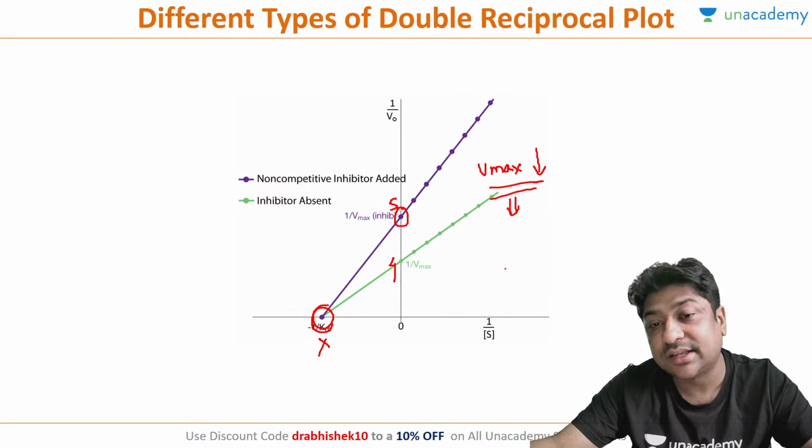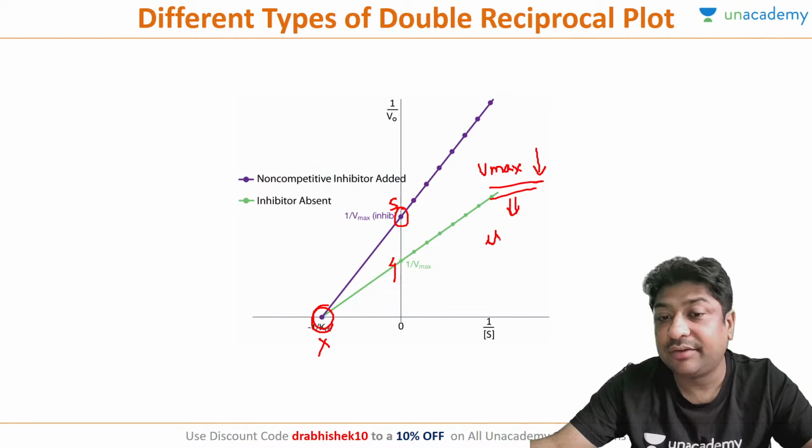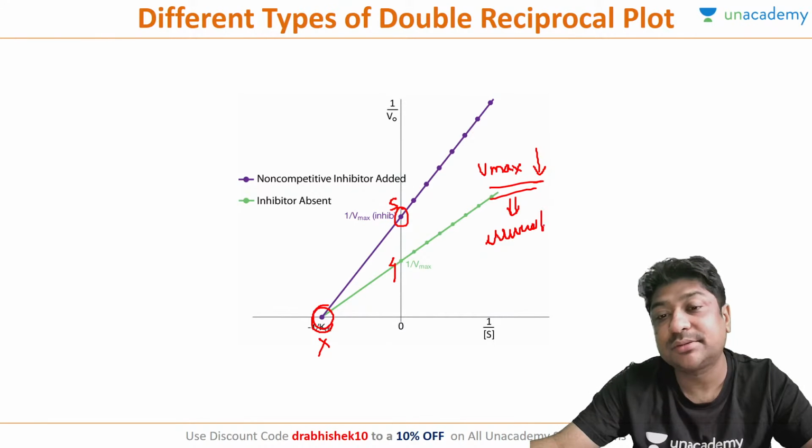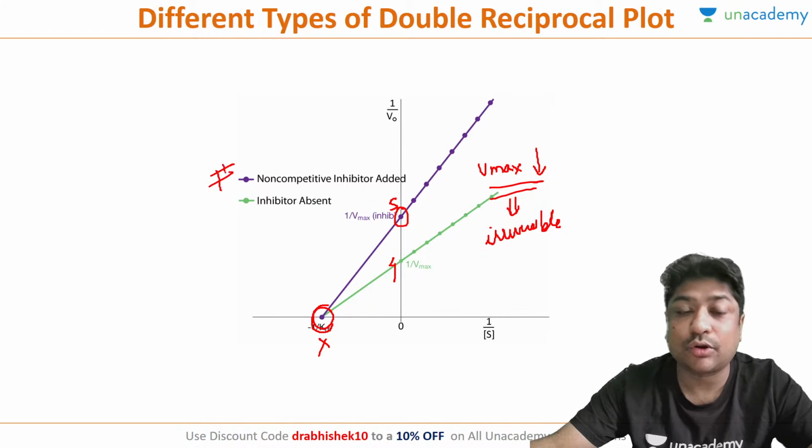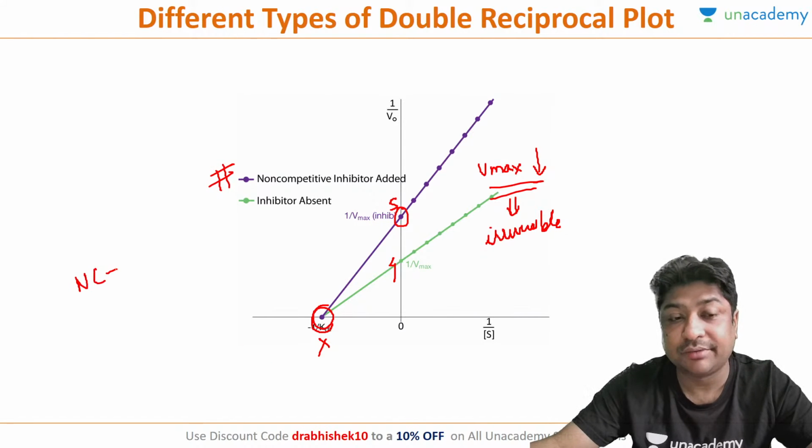This is a classical case of irreversible inhibition. In any irreversible inhibition, Vmax will be coming down. So this is seen in non-competitive inhibition. We know that in non-competitive inhibition, the Km remains the same, whereas Vmax